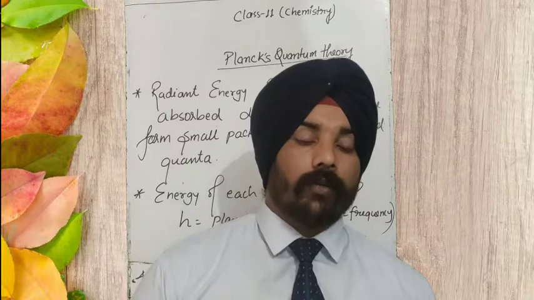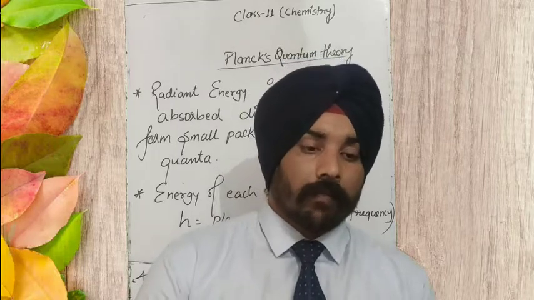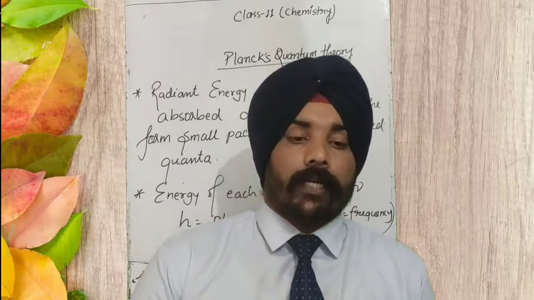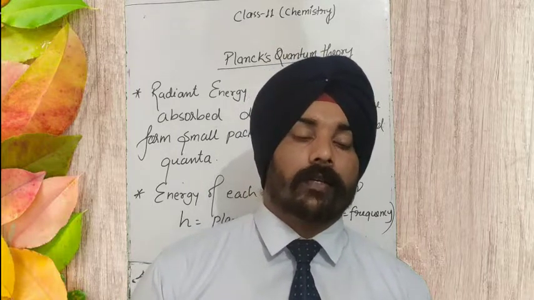According to him, energy is transferred from one body to another body in the form of small packets, and he gave the name quanta to these packets.